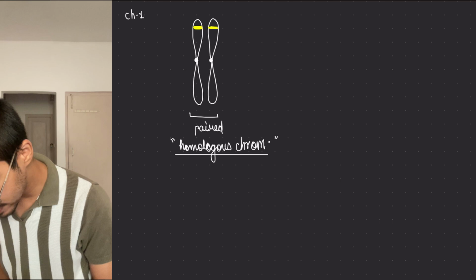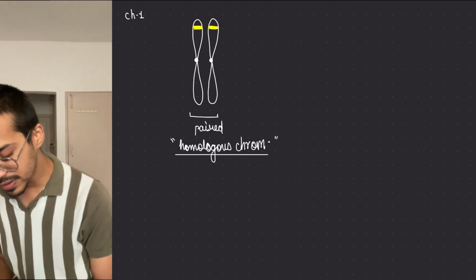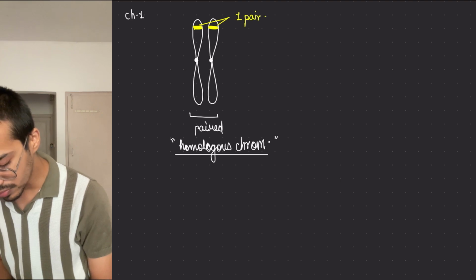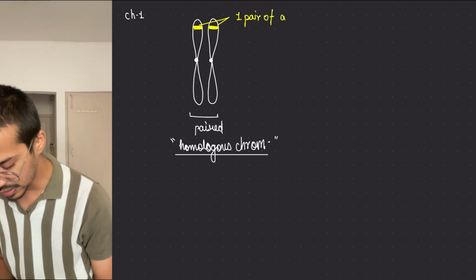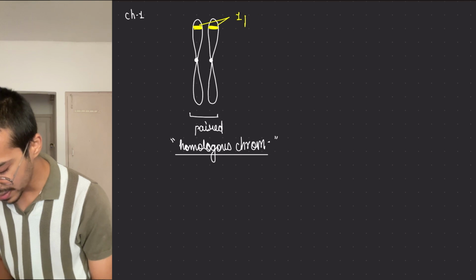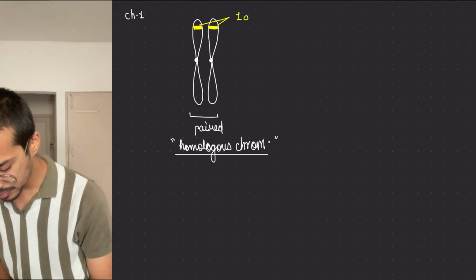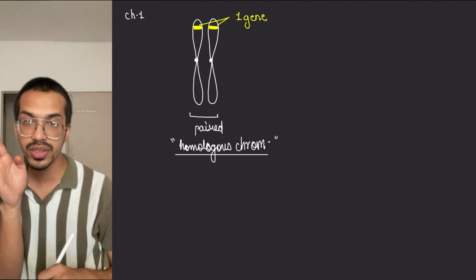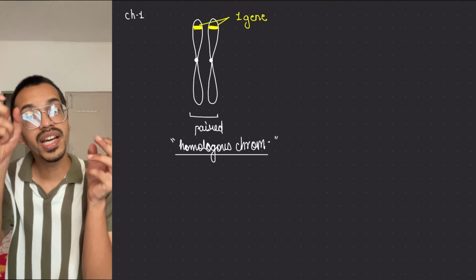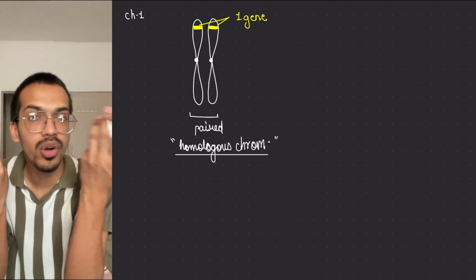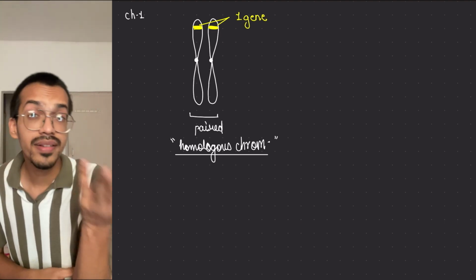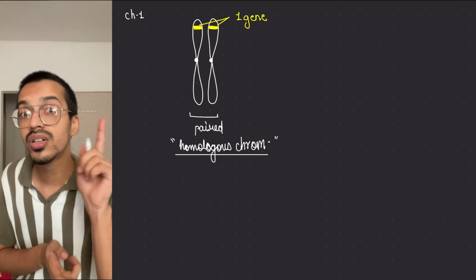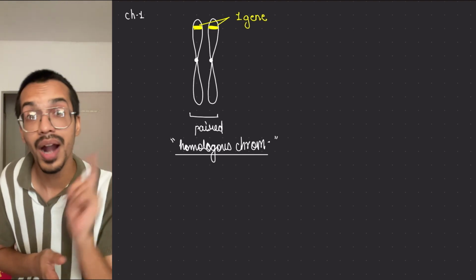So when I'm marking it with yellow, this is one pair of alleles. This is a different thing, so I will write it. This is one gene. And since this gene has one part present on this chromosome and one on this one, they are the alleles. Alleles means contrasting characters. Remember dominant and recessive ones? These are alleles, if you remember what we studied in the first chapter, the first part, terminologies.